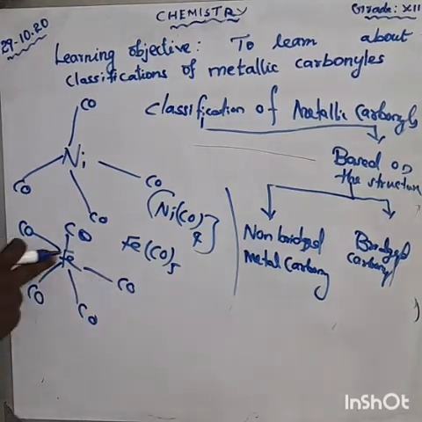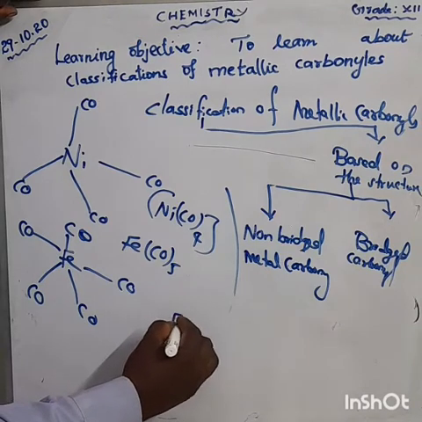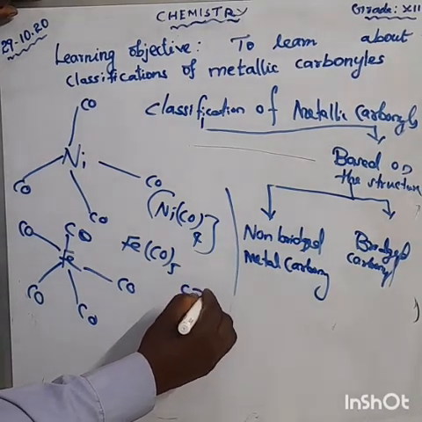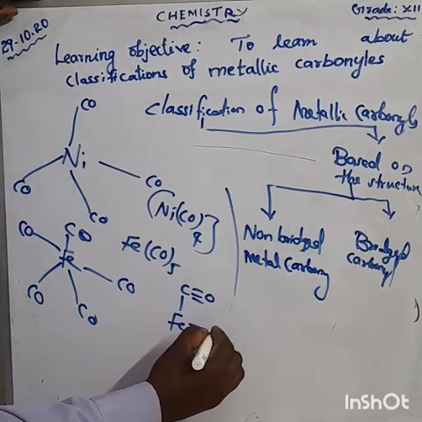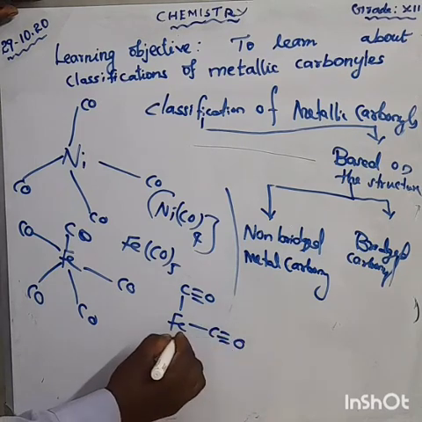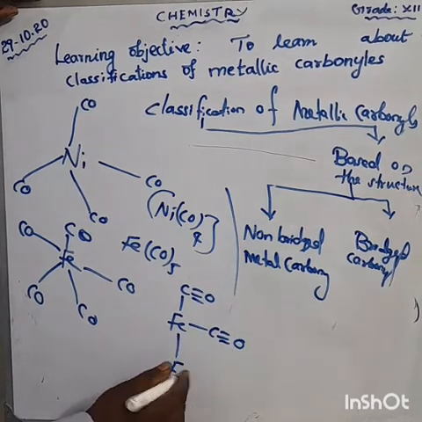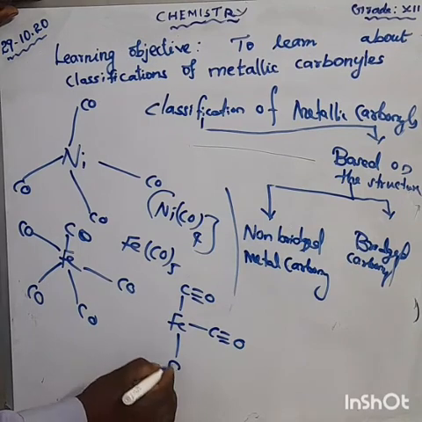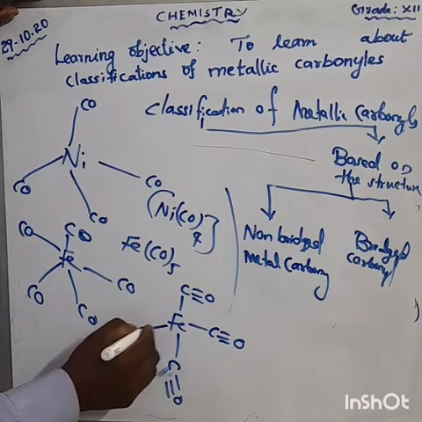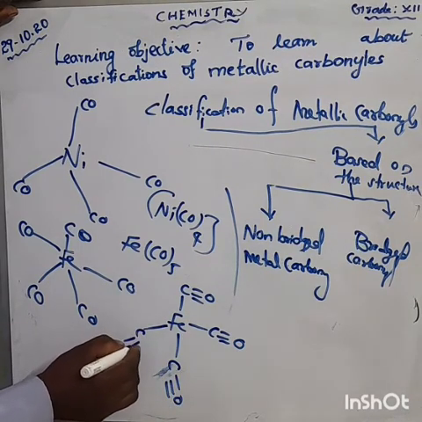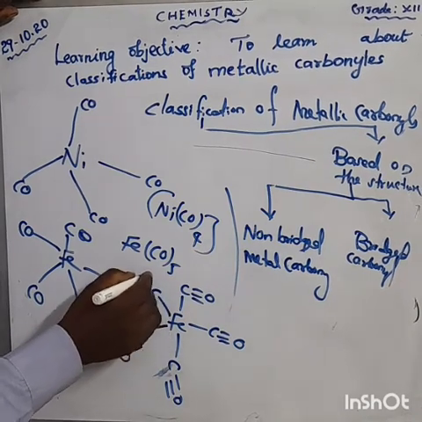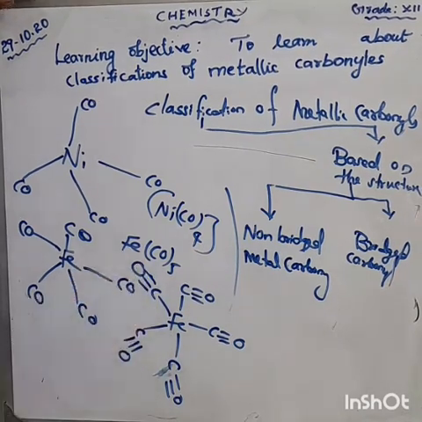This also can be written as Fe, C triple bond O, repeated for each CO. These are all correct.